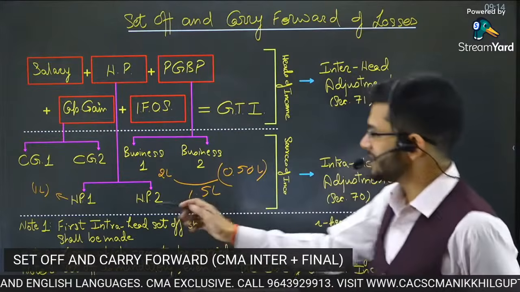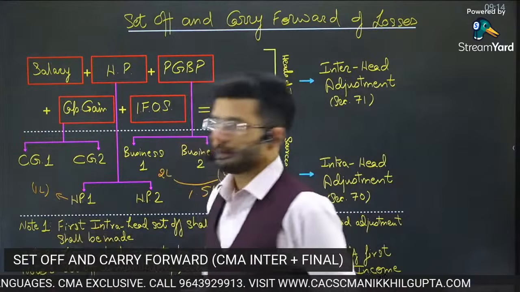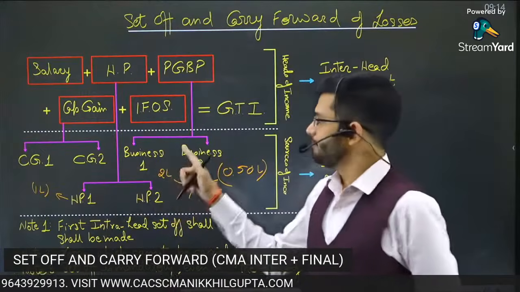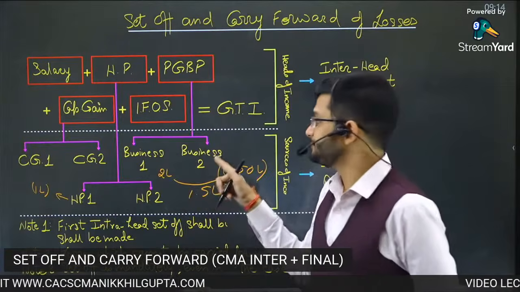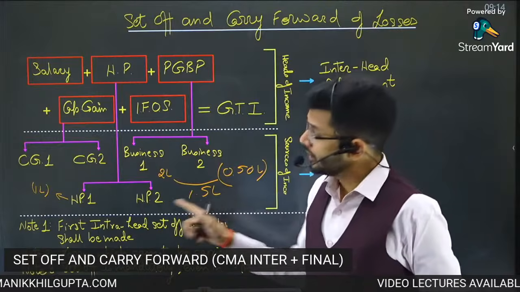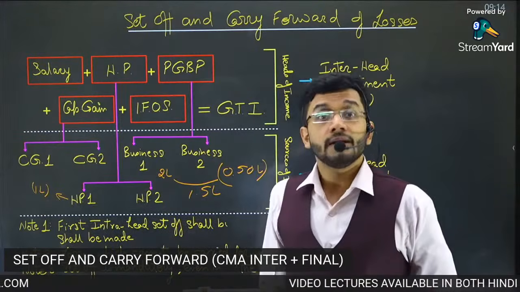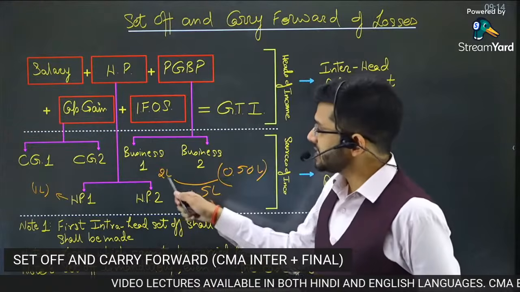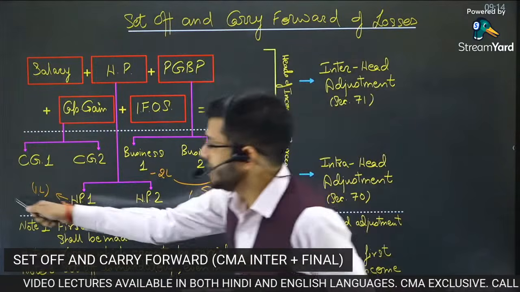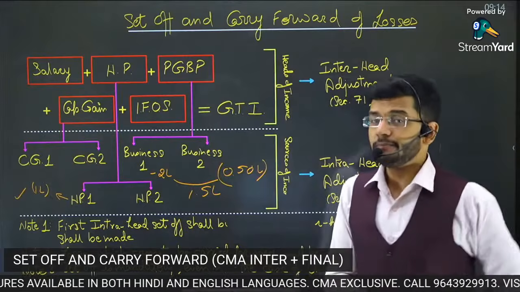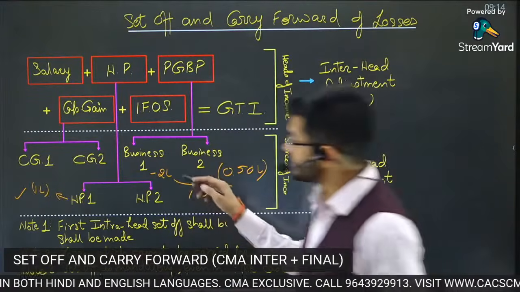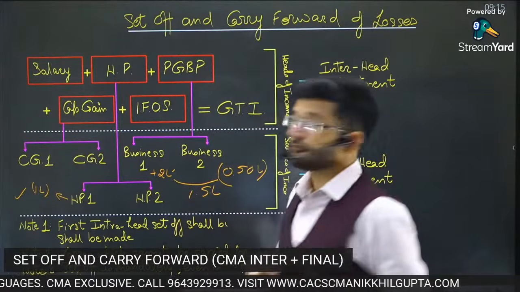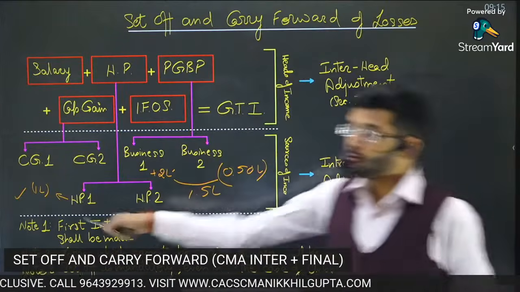So guys, in this case, I have a loss from house property, right? I have two businesses and one house property. From business one, I'm earning an income. Business two, there's a loss. House property, there's a loss. Now, what should I first do? Should I first adjust this income of 2 lakh rupees from the loss of house property? Or should I first adjust this profit of 2 lakh rupees from the loss from business? What should I do first?